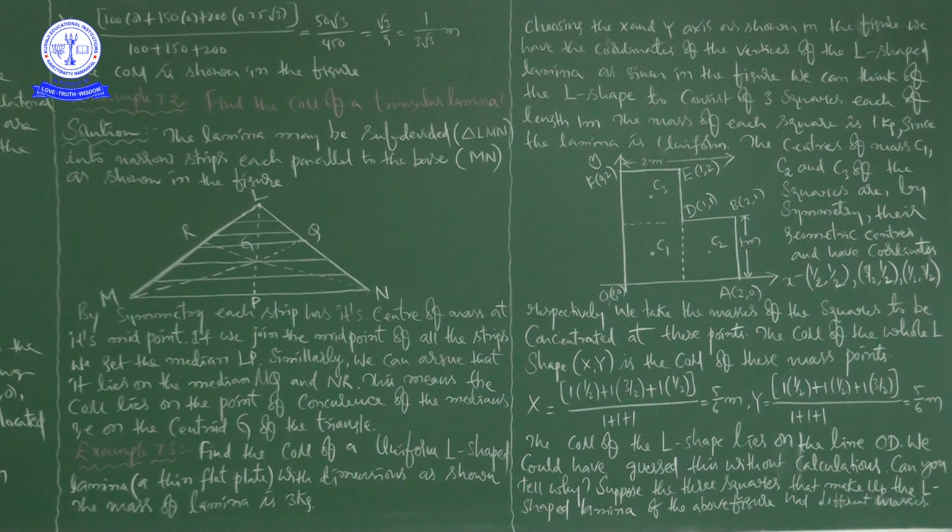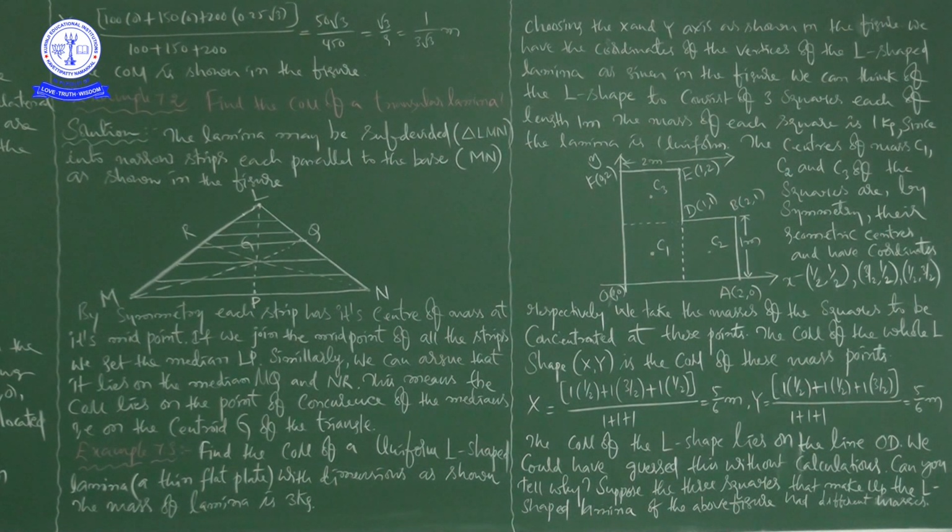Can you tell why? See here, he is giving some more information. Suppose the three squares that make up the L-shaped lamina of the above figure had different masses. How will you then determine the center of mass of the lamina?